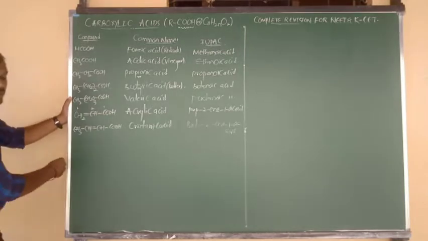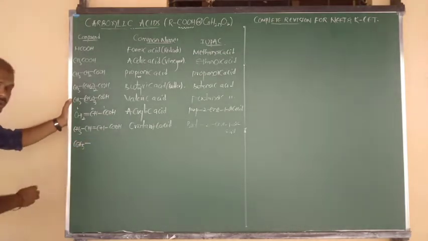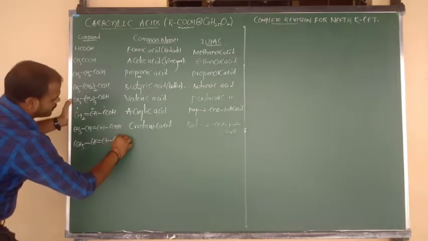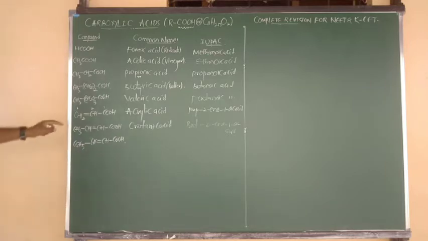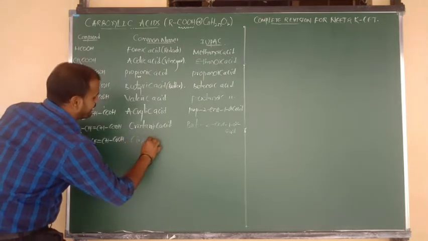Another very important compound I am going to show you here. C6H5, nothing but phenyl group, connected to CH, again double bond CH, again bonded to COOH. In place of CH3 here I have written a phenyl ring, but its common name is called cinnamic acid.